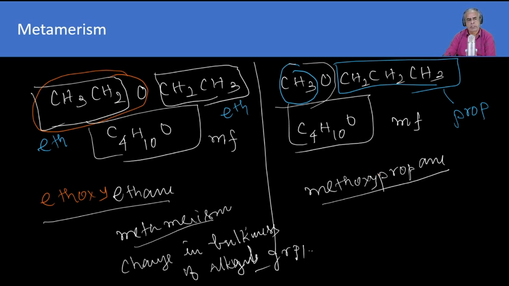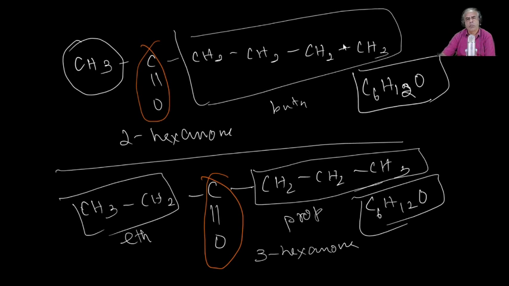And this can also be exhibited in the case of ketones. Here 2-hexanone, this is 3-hexanone, where the CO group is in the second position, whereas here the CO group is in the third position, and you can see the change in the nature of the alkyl groups. Here methyl and butyl, whereas here it is propyl and here ethyl.